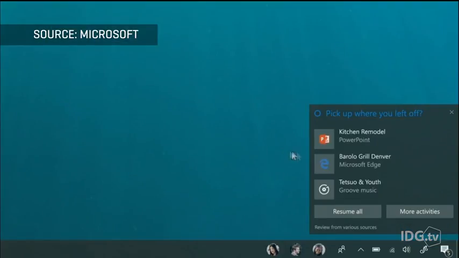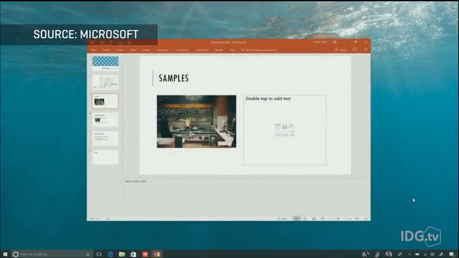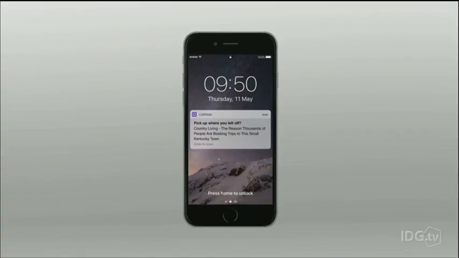Pick up where you left off was actually a feature in the last Creators Update, which allows you to basically take a document that you're working on in your PC or your phone and transfer it onto another device. So for example, if you're making edits in Word, you could open it on your phone and pick up again right where you left off.